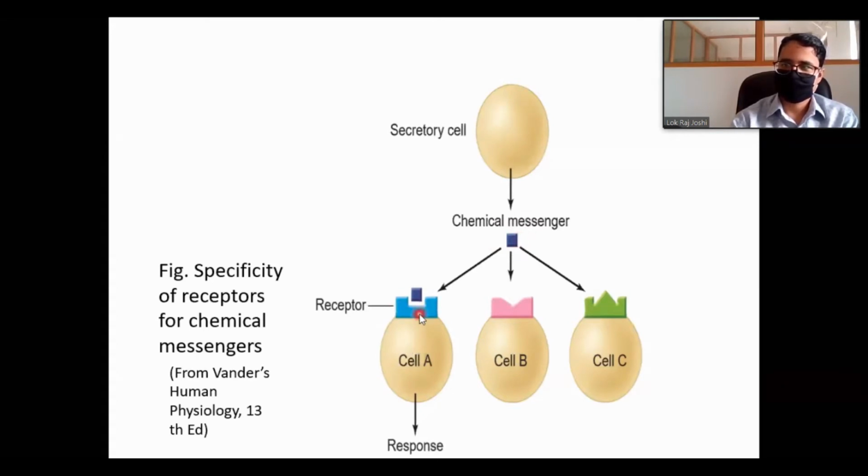Cell A has a receptor that fits with the messenger, so it will respond to the chemical messenger. But cell B does not have the receptors to fit this messenger, and similarly cell C does not have this one. This property is called specificity of the receptors.